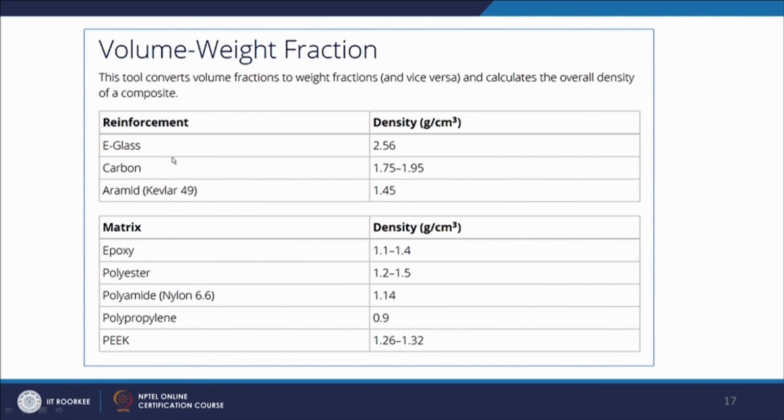So you can see here volume weight fraction, this is the information that is already available, and once we select that this is going to be our reinforcement, suppose we take carbon as our reinforcement and epoxy as our matrix, so we have to give the values accordingly. The density of the carbon we have to input, the density of the polyester or the epoxy, whatever we select we have to input, and then this tool will calculate the density of the composite. One more information we have to provide, that how much fibers are present in our composite and how much matrix is present in our composite. So we can specify the volume fraction or we can specify the weight fraction.